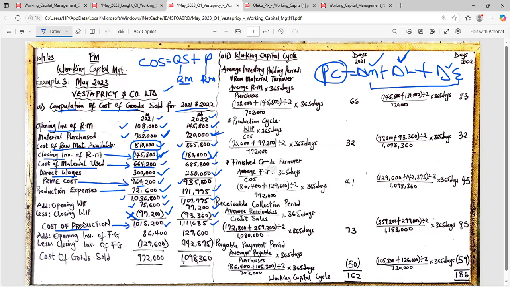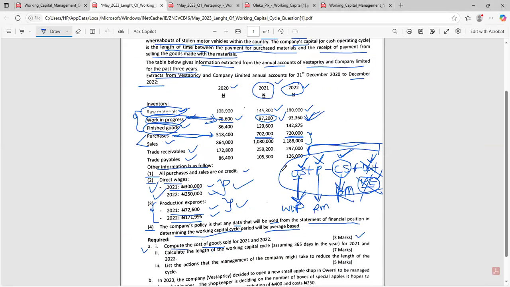So that will now give us our cost of production. All right, so we've gotten our cost of production. Once you get your cost of production, you now move to your finished goods. The same thing, we're going to repeat this formula again. Opening stock, this time, is going to be FG, finished goods. So let's go and check our opening stock of finished goods.